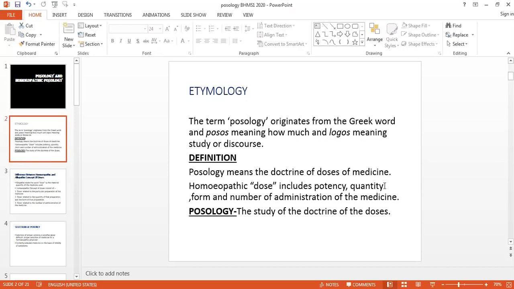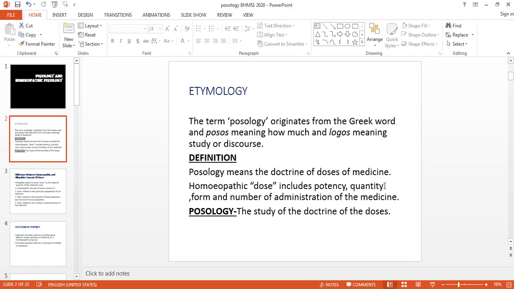It may be pellets, capsules, cones or tablets, but among them we generally prefer globules, because they are easily palatable and easily available. Cones are a little harder than the other vehicles, so generally we prefer globules.